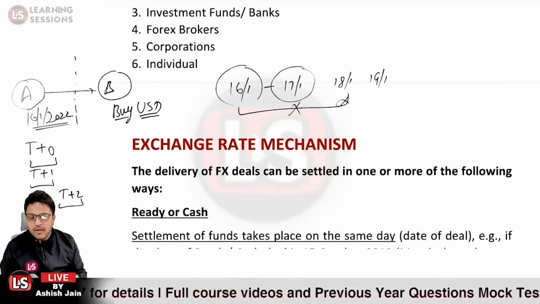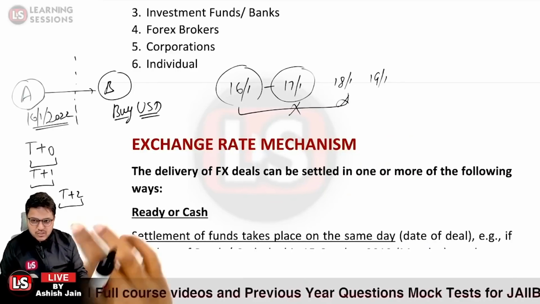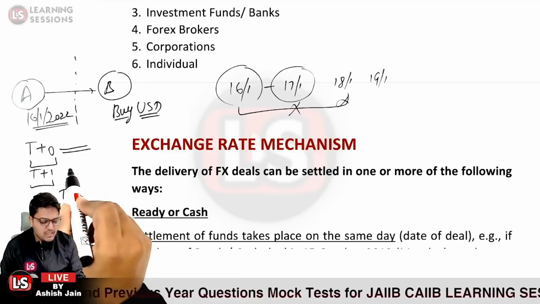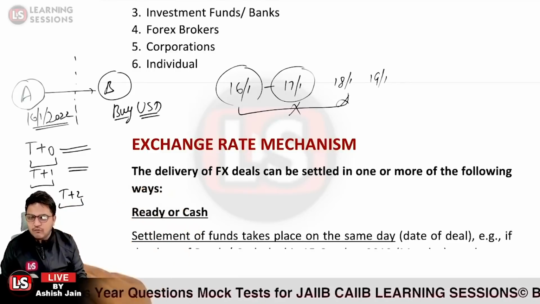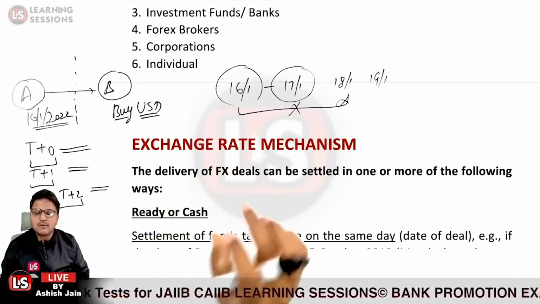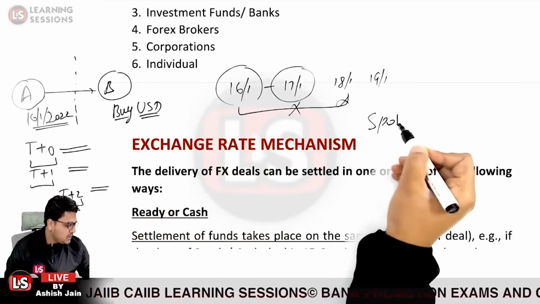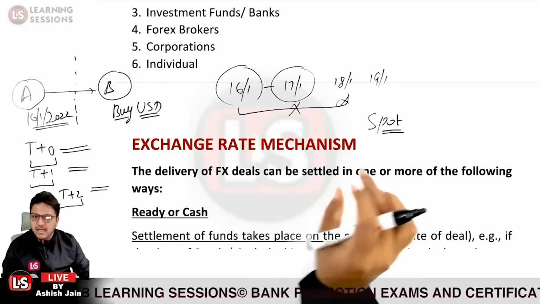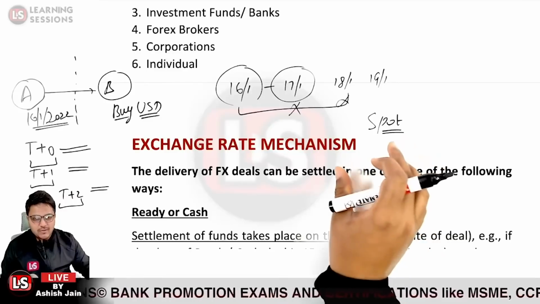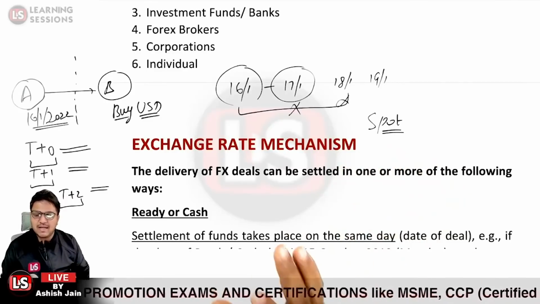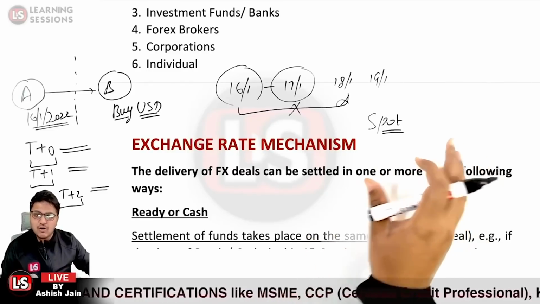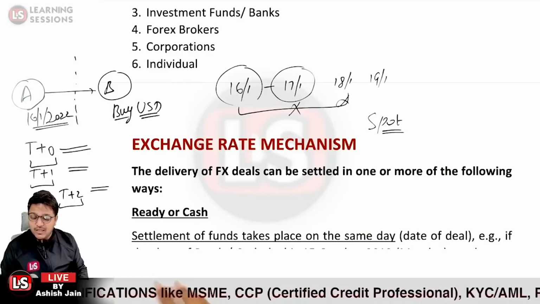Okay, so the simple point we understood from over here, that if the transaction is T plus 0 basis, cash rate or ready rate would be applicable. If it is T plus 1 day basis, the term rate would be applicable. And further, if it is T plus 2 basis, in that particular case, spot rate would be applicable. Most of the transactions are concluded in spot rate. That is why spot rate is very much dynamic and changing all the time. Okay, so that is related to the different scenarios over there.